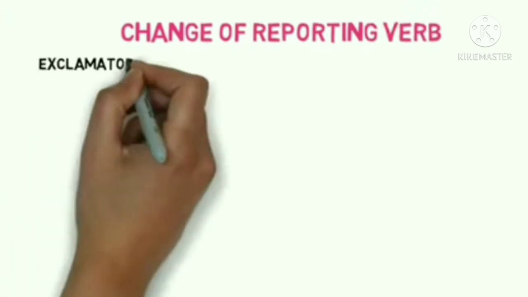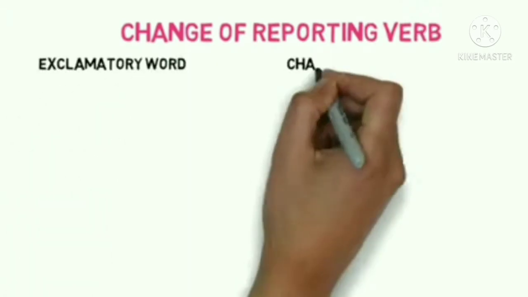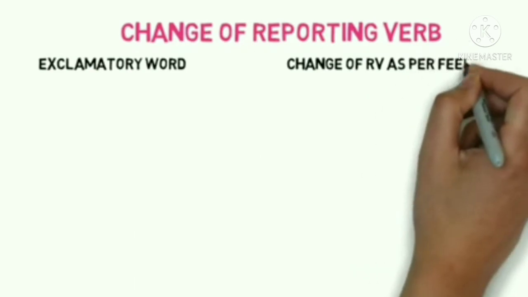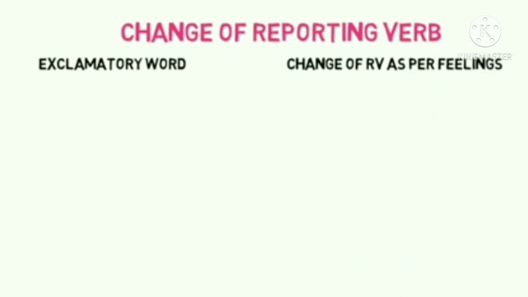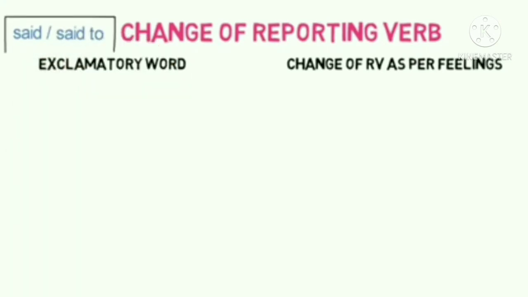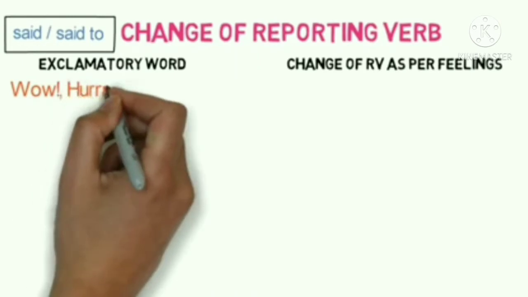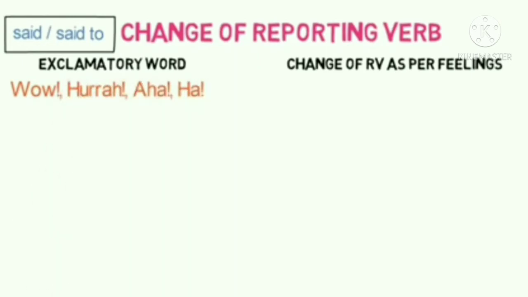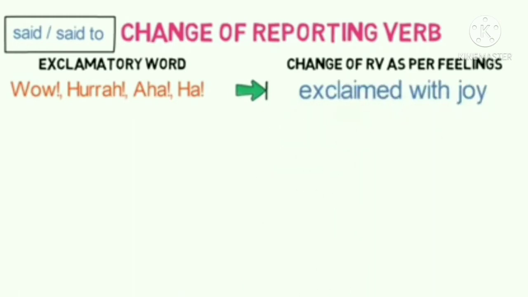Now, when we change the reporting verb, it is all based on the exclamatory word that is given. So here we need to change the reporting verb as per the feelings; said or said to is changed to an exclamatory word. If the exclamatory words are wow, hooray, aha and ha, then said or said to is changed to exclaimed with joy.